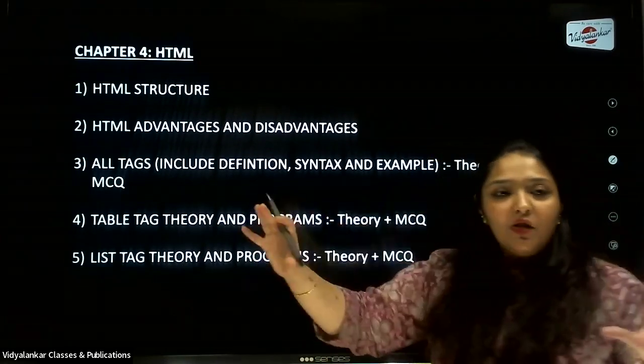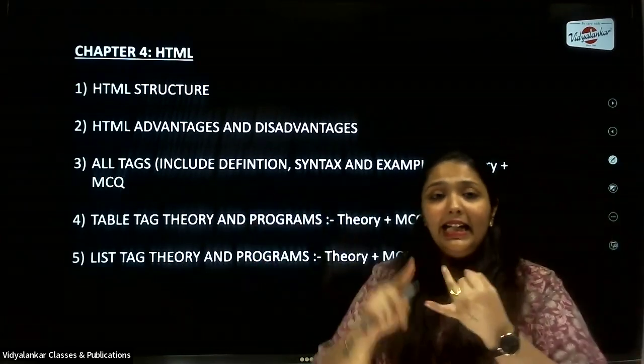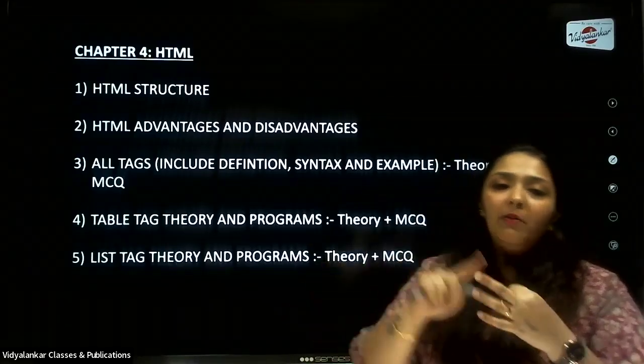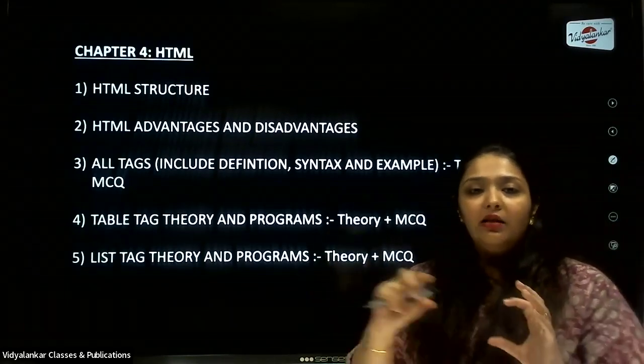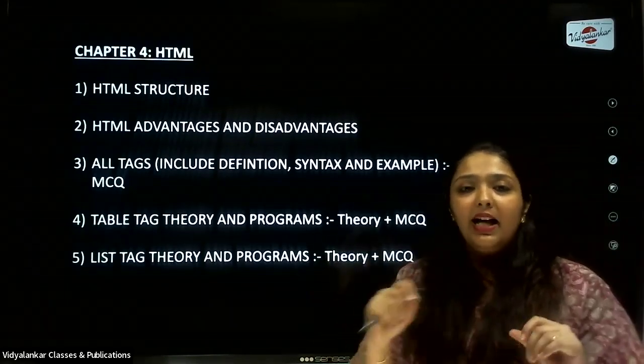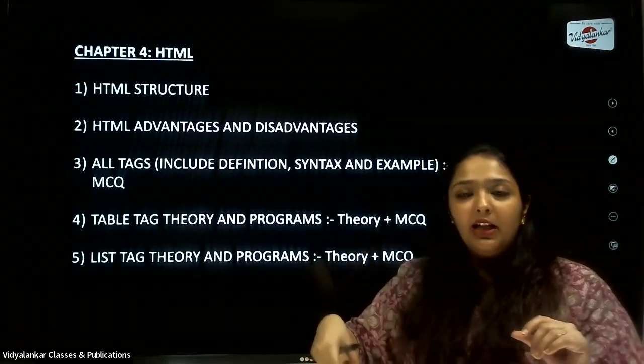So all the tags which are there, including your table tags, TD, TR, TH. So table data, table row, table heading. So don't forget to show the opening and closing in the syntax. Take one single example to explain all of them.